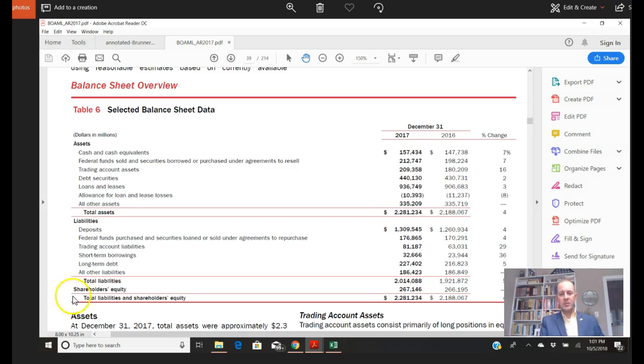Okay, you see here, as we saw last week, the total size of the balance sheet is $2.3 trillion. $2.3 trillion worth of assets and an equal amount of liabilities and equity. The majority, though, of the funding for these assets comes from liabilities. $2 trillion out of the total, a little shy of $2.3 trillion, comes from liabilities.